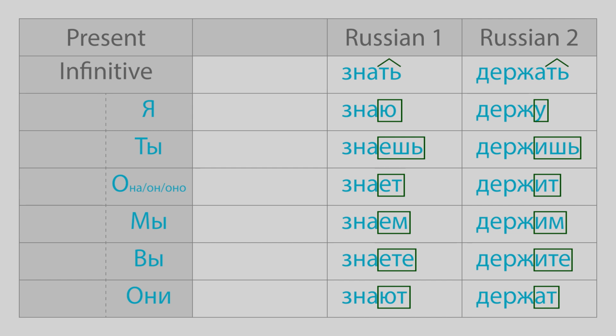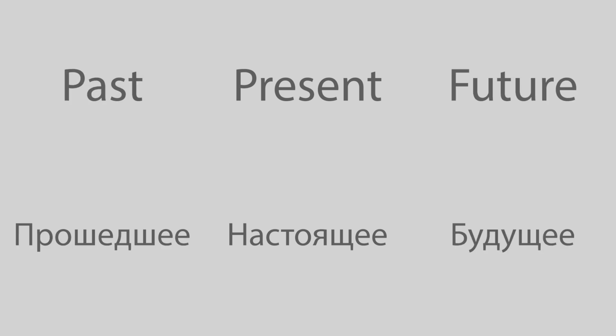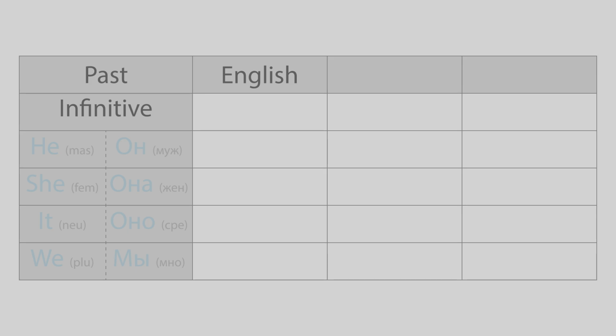These examples refer to the present tense in Russian, and the only other tenses in Russian are the past and the future. Yeah, no continuous, no perfect, just the trio of simples. What if we wanted a past sentence? In the past tense, grammatical person of the subject no longer affects verb conjugation in Russian. Instead, another grammatical category kicks in, gender. The form of a verb in the Russian past tense depends on whether a subject is masculine, feminine, neuter, or plural.